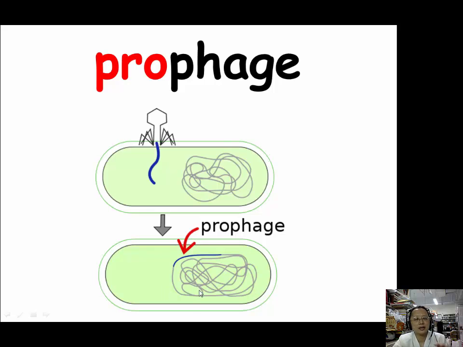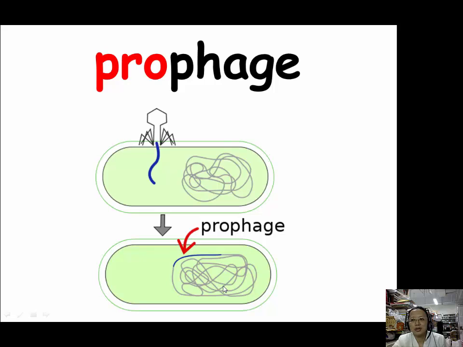In this stage, the genome of the phage becomes latent, so we call it prophage. But when something happens to the bacteria, like if the surrounding environment becomes bad, which may threaten the bacteria's survival, then the prophage will excise, jump out from the bacteria's genome, become the phage and then lyse the bacteria.